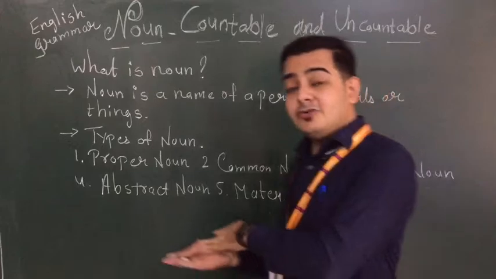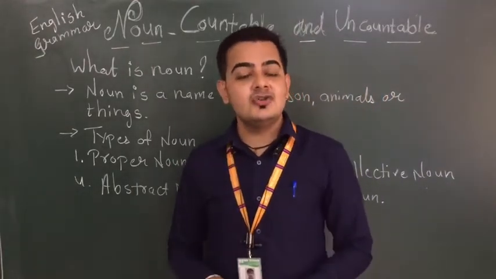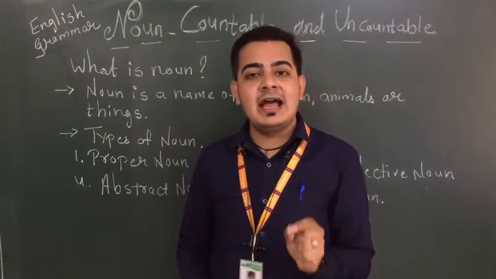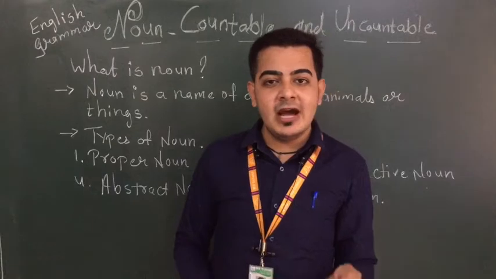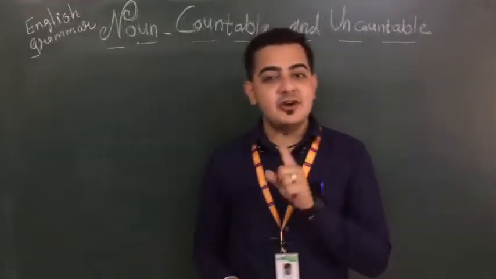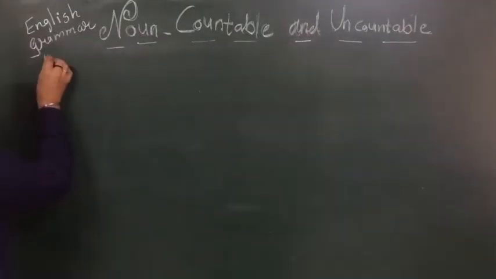So how to identify this and what is the definition of all these nouns? Next I will introduce you what is proper noun and its types, what is common noun and how to identify it. So let's now, students, first we have proper noun. So what is proper noun?